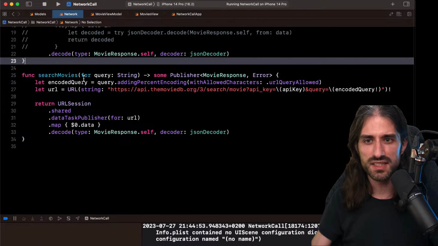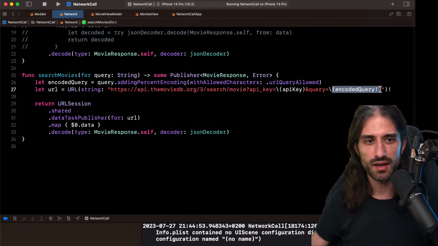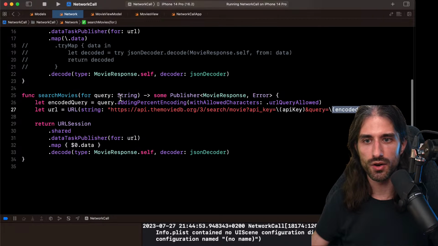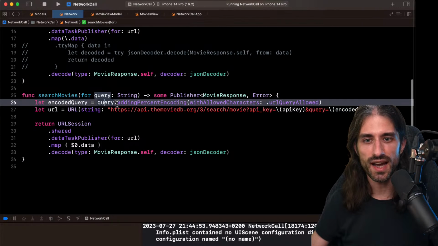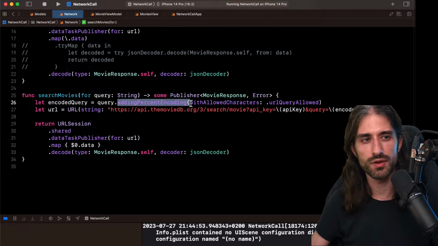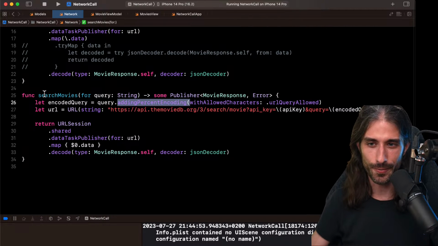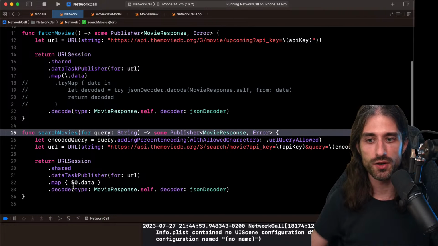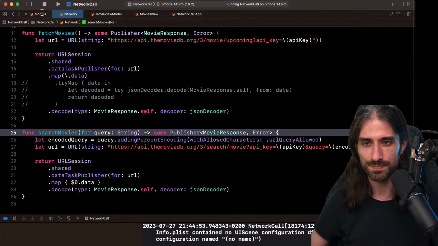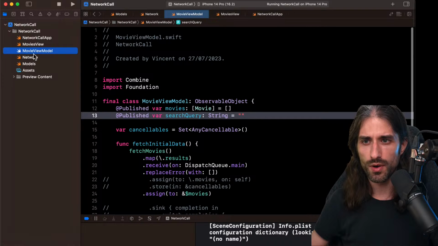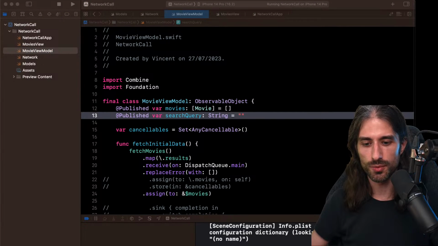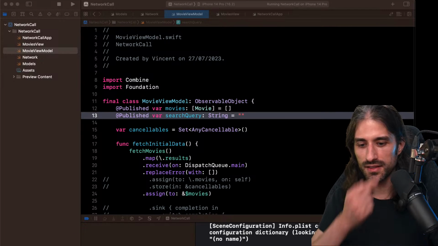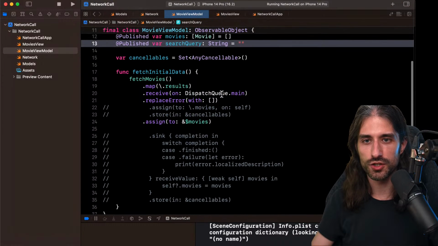As you can see, basically, I have an argument query that I pass as a get argument right here. And the only fancy thing I do is that I add the percent encoding. So if I do a space, I want to have %20 so that it works. Actually, it's always nicer when your code works. So this is the function, but the logic besides that is exactly the same as above, and Combine-wise, it's exactly the same. So let's go back to our movies view model, because this is where we need to do some work. So how can I implement my searching logic?